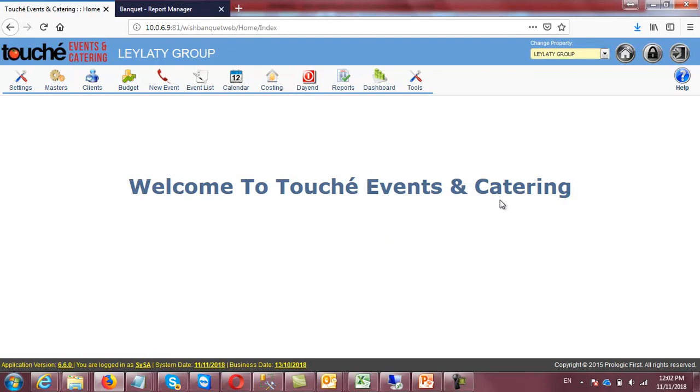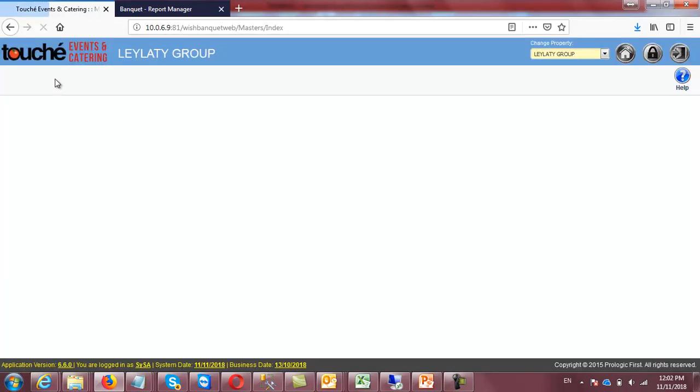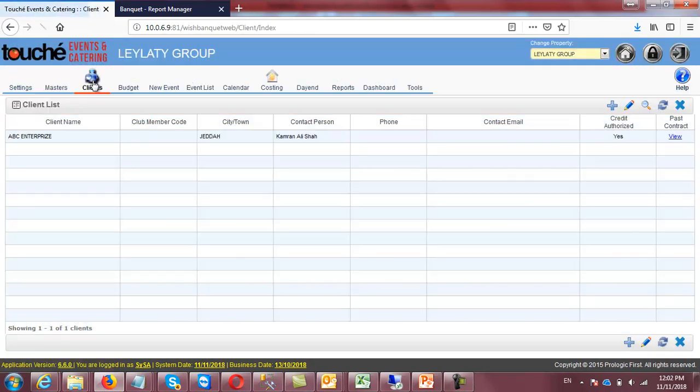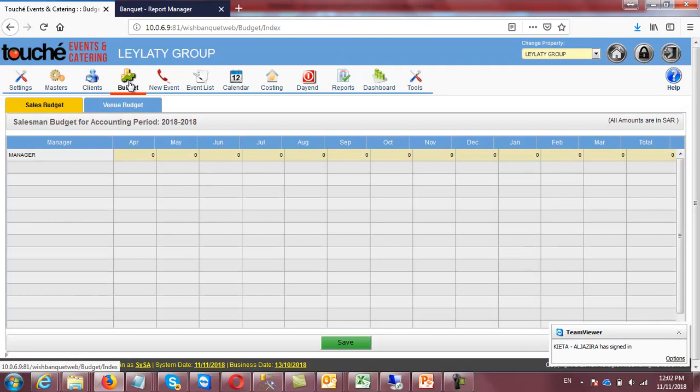So this is the main interface of the application, comprised of a number of menus. Here you can see the settings and masters, which are related with the master data setup. Settings are especially for the banquet masters, and masters especially for the F&B masters. Then client database, where you can define new clients. Then you can maintain your budgets, you can set your budgets with respect to sales and with respect to your halls. Then this is the event builder.